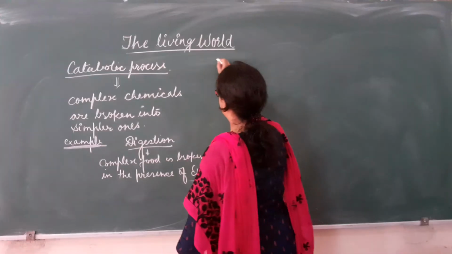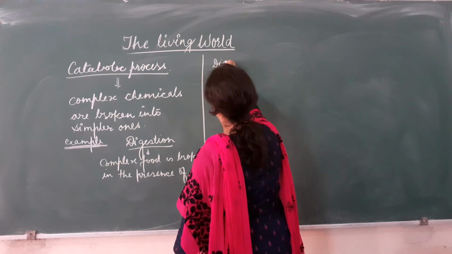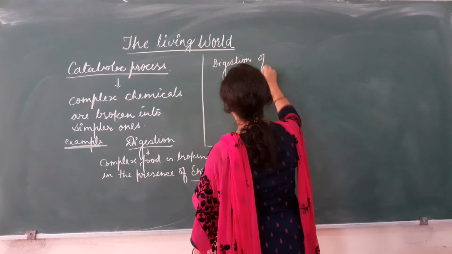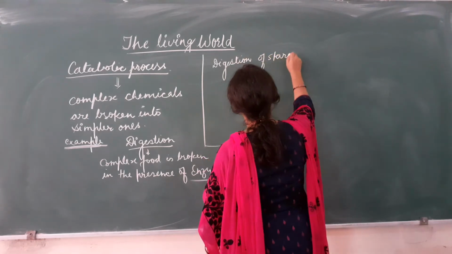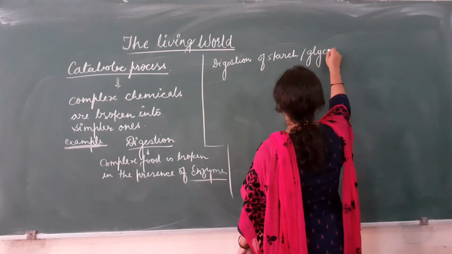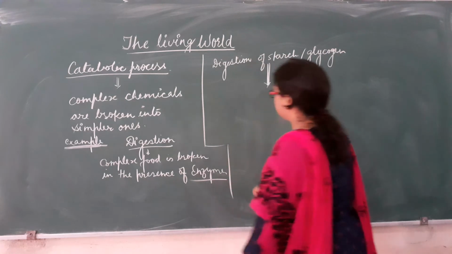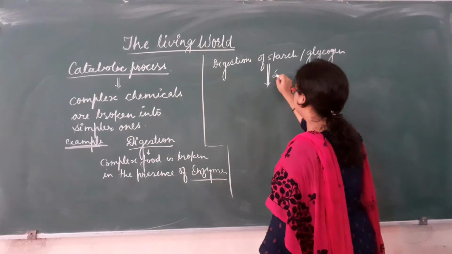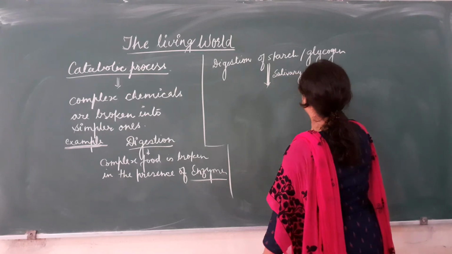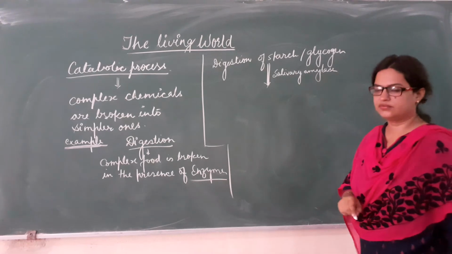Example is digestion of starch or glycogen. Digestion of starch or glycogen occurs with the help of salivary amylase enzyme present in the mouth, in saliva.